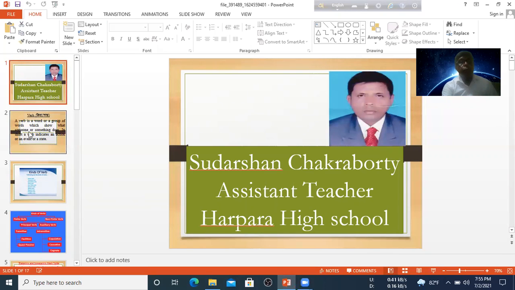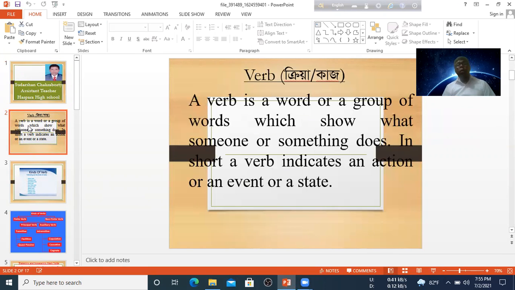Dear student, today I am going to take a class on the lesson of verb. Now there is a question: what is a verb? A verb is a word or a group of words which show what someone or something does. In short, a verb indicates an action or an event or a state.